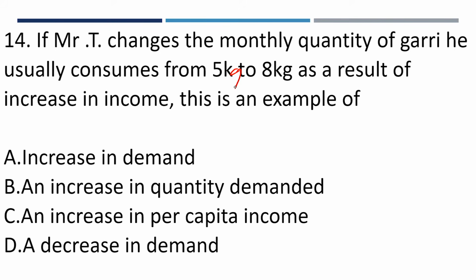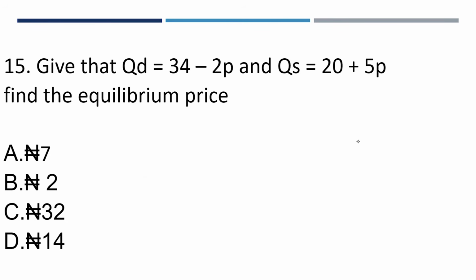This is a result of an increase in demand of the commodity he's consuming, so A. From 5 to 8 is an increase in demand. If it is from 5 to 4, that's a decrease in demand. That answers the question directly.